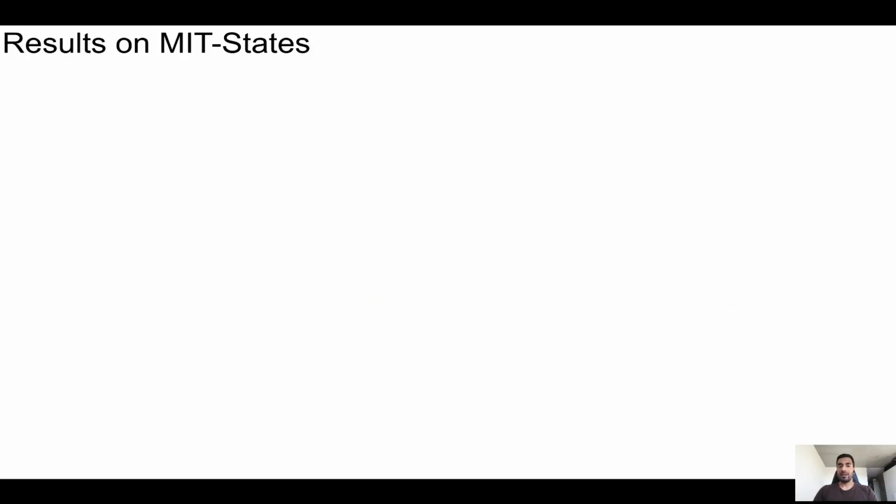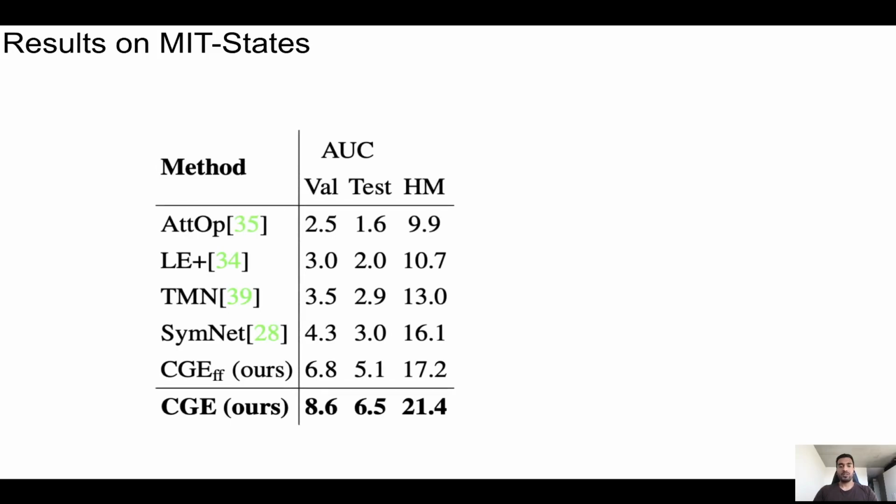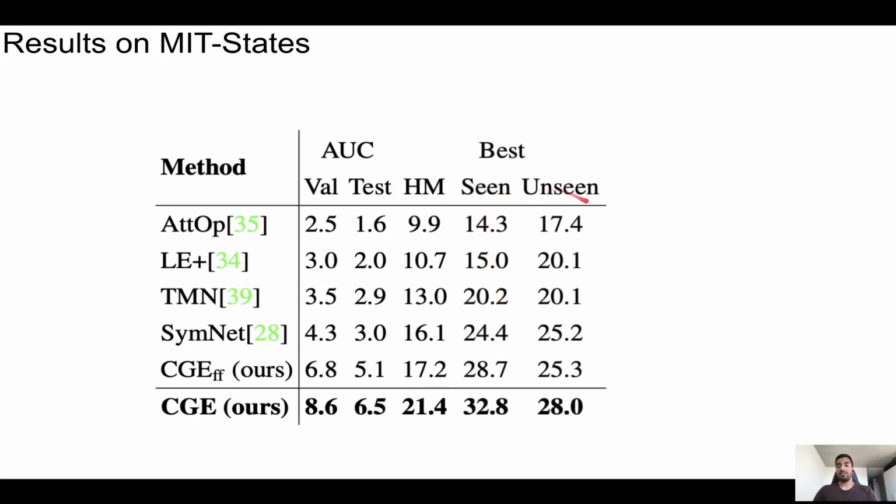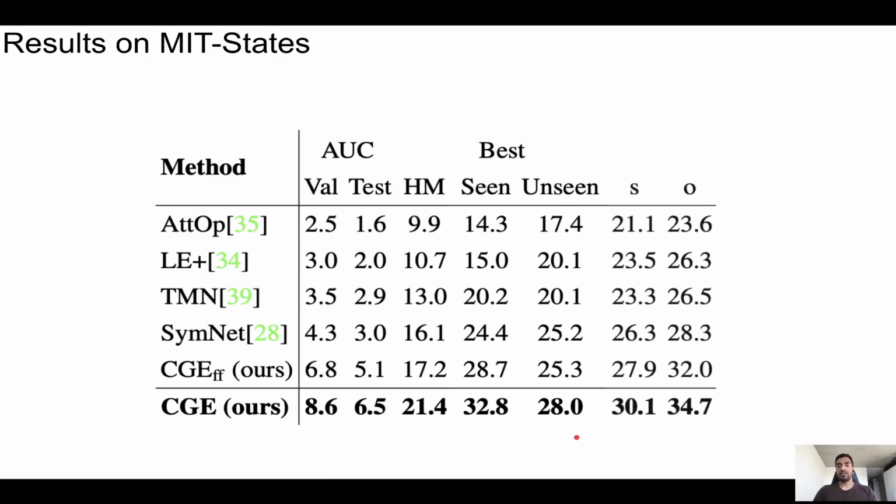Results on MIT-States on generalized zero-shot performance, we see that the previous state-of-the-art SimNet achieves an AUC of 3.0. CGE, our method, achieves an AUC of 6.5, and this is double the improvement. On base class and zero-shot performance, also known as the best seen and unseen accuracy, we again see a major increase in performance. And towards accuracy on state and objects, also known as visual primitives, we again see that the model has a major improvement.